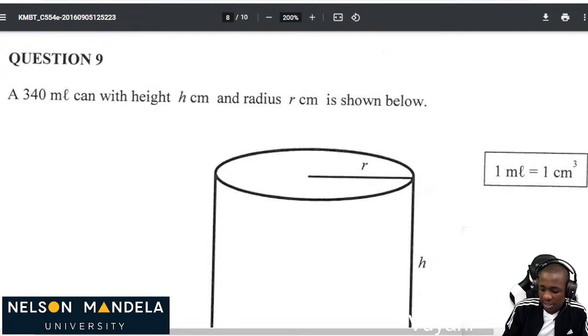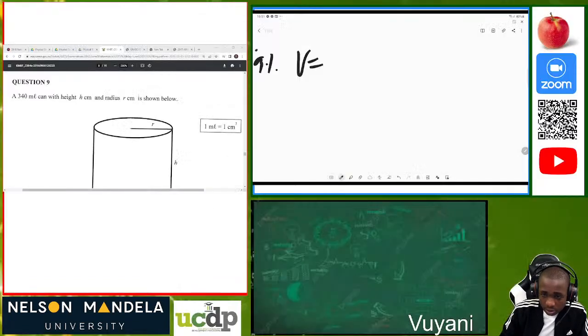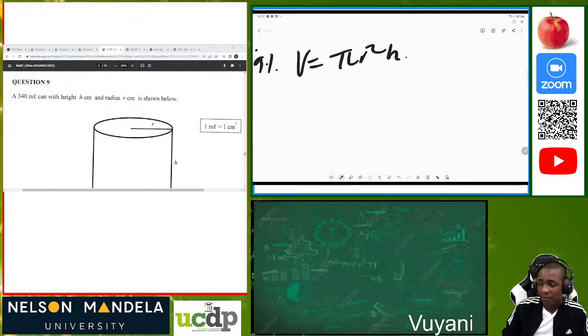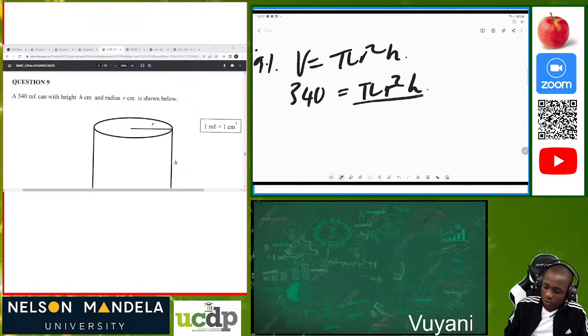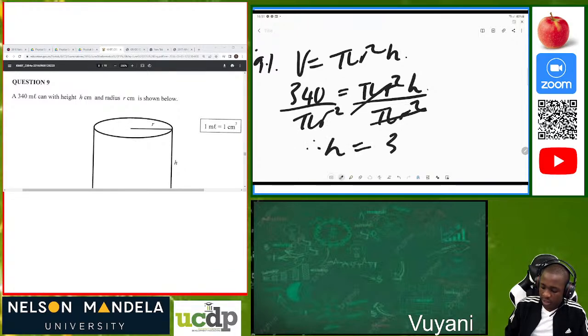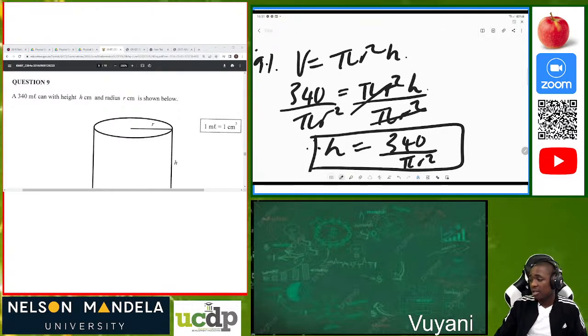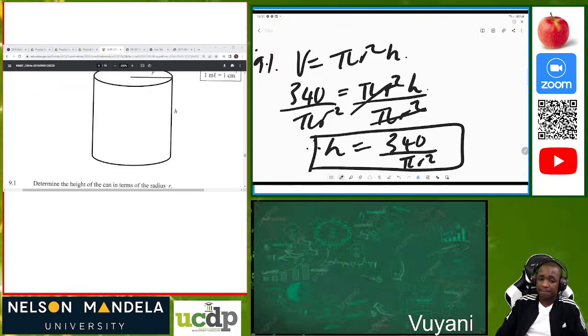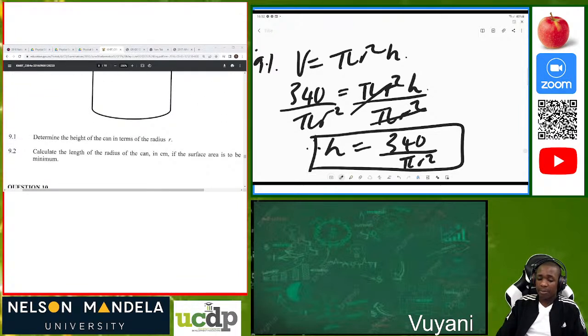The volume of a cylinder is equal to pi r squared times h. We are given the volume to be 340 milliliters, so 340 is equal to pi r squared h. Now they say determine the height, in other words, make height the subject of the formula. So we must divide both sides by pi r squared. Therefore our h is equal to 340 divided by pi r squared. So that's my h. You see, easy. You get your 3 marks for just showing that. We are doing the application now.